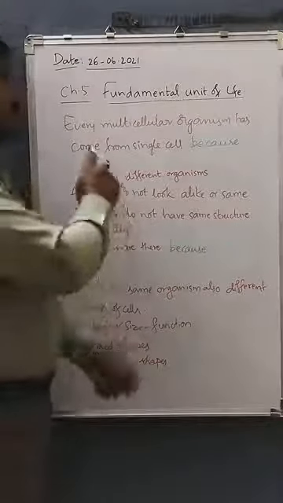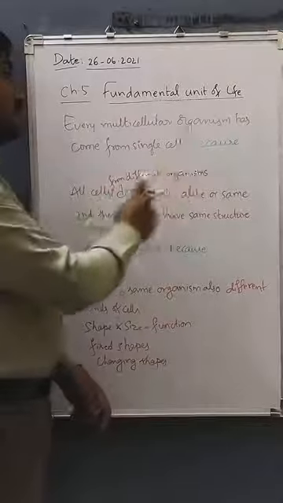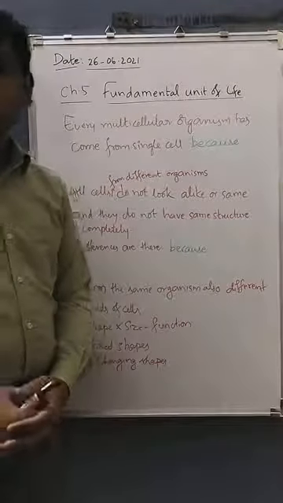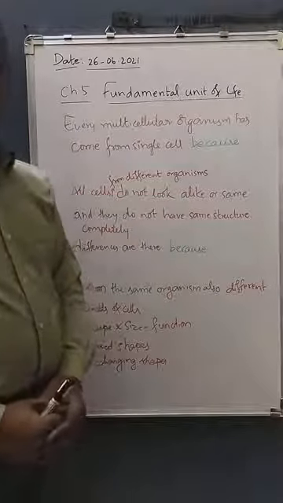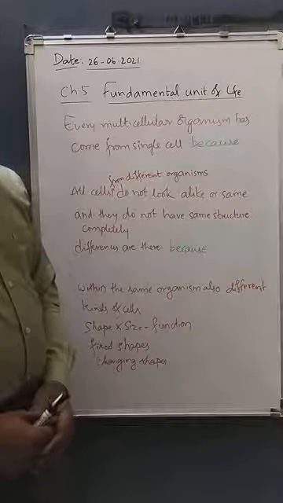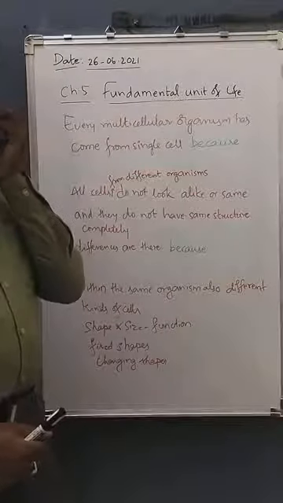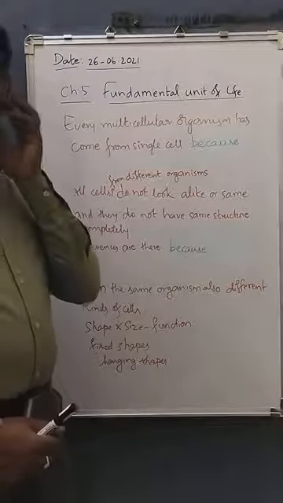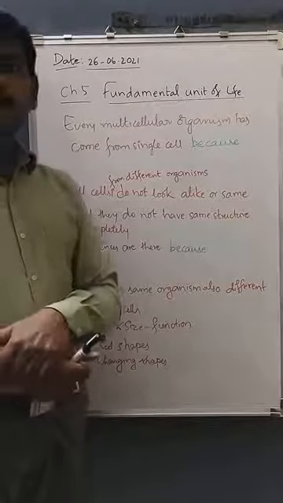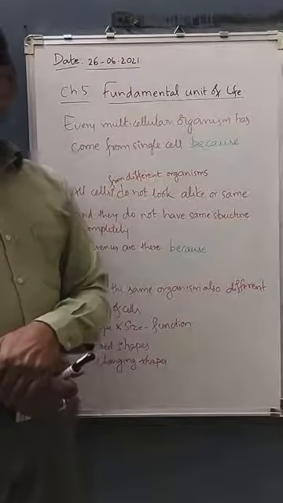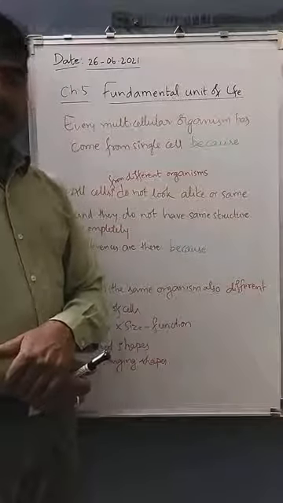There is a statement: every multicellular organism has come from a single cell. How? Because Virchow has given a statement: all cells arise from pre-existing cells.